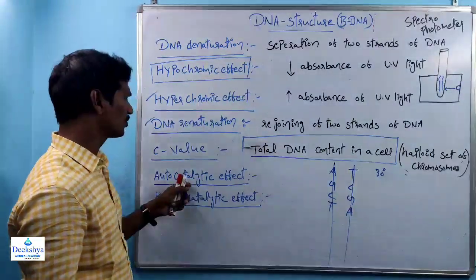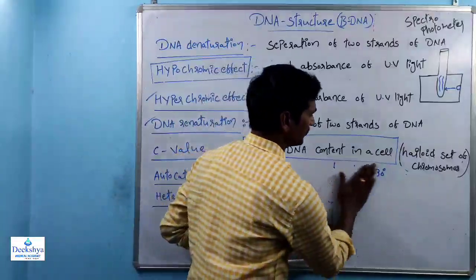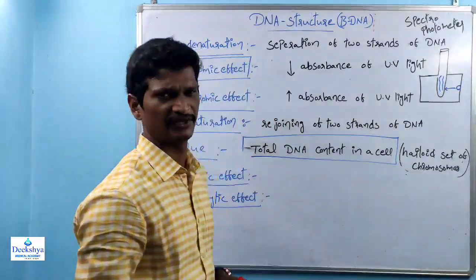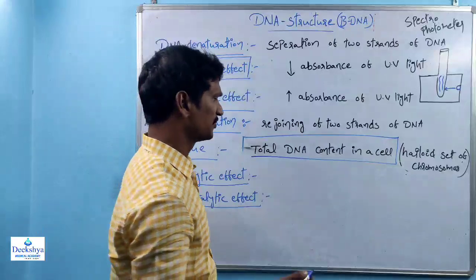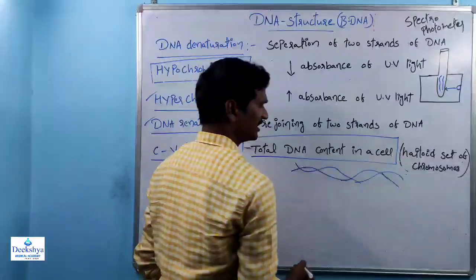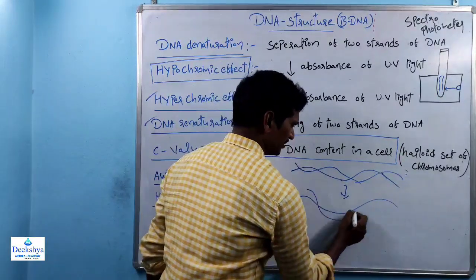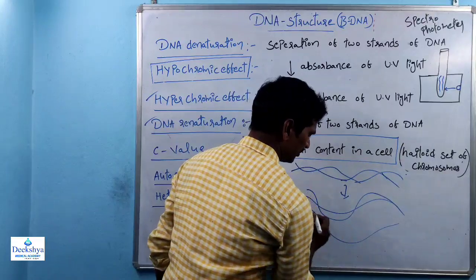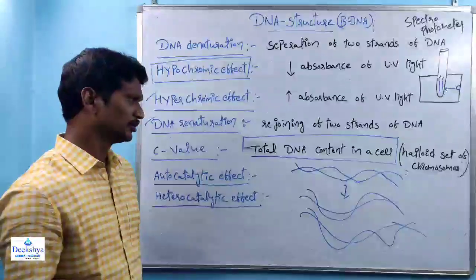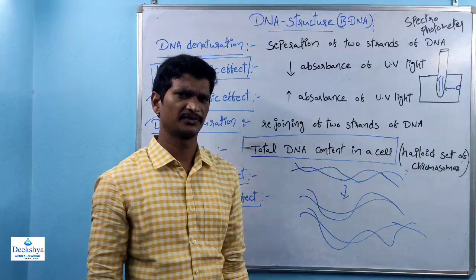And autocatalytic effect and heterocatalytic effect. What is the autocatalytic effect and what is the heterocatalytic effect? Autocatalytic effect: auto means self. Suppose this is the DNA, and that DNA is involved in the synthesis of another copy of DNA. So synthesis of DNA from DNA is nothing but the autocatalytic effect.